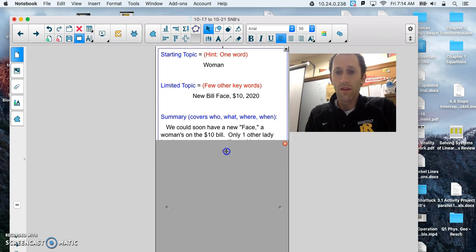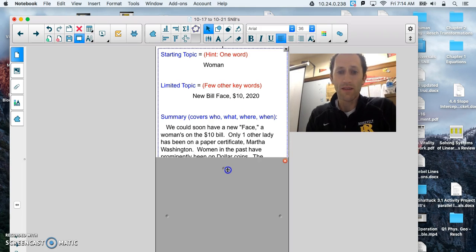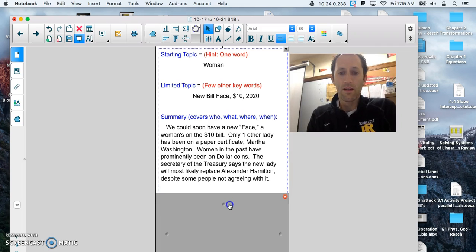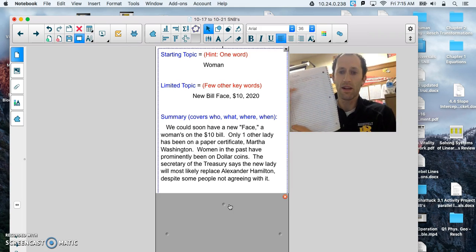First sentence. We could soon see a new face, a woman's face, on the $10 bill. Only one other lady has been on a paper certificate, Martha Washington. Women in the past have prominently been on dollar coins. The Secretary of the Treasury says the new lady will most likely replace Alexander Hamilton, despite some people not agreeing with it. Okay, finish writing that in, and that obviously again is going right there. Go ahead and pause the video.